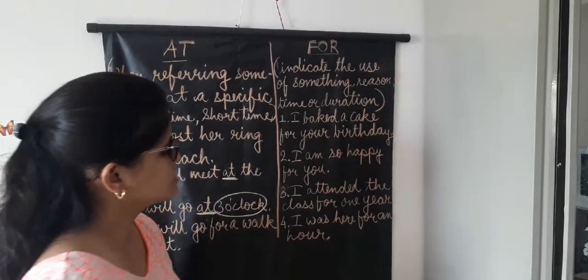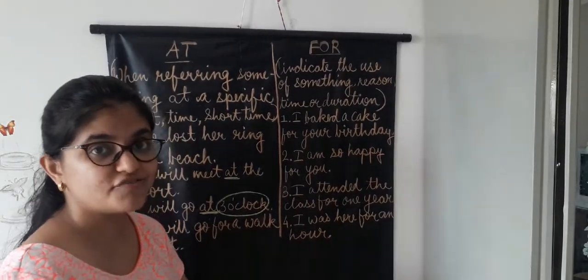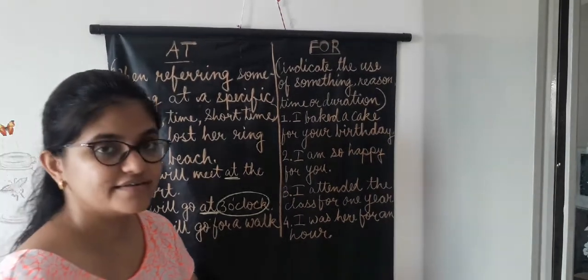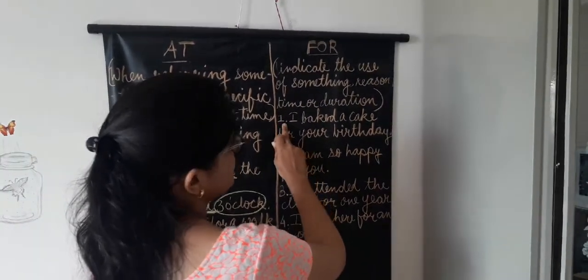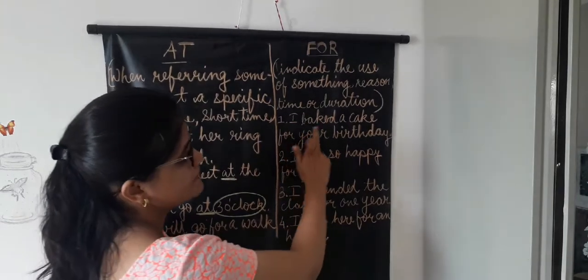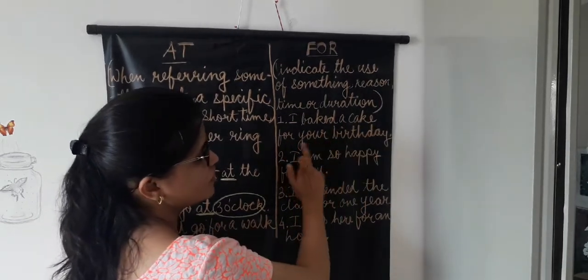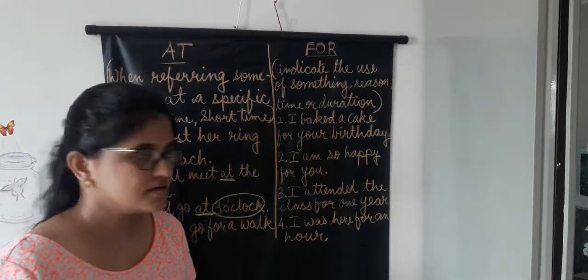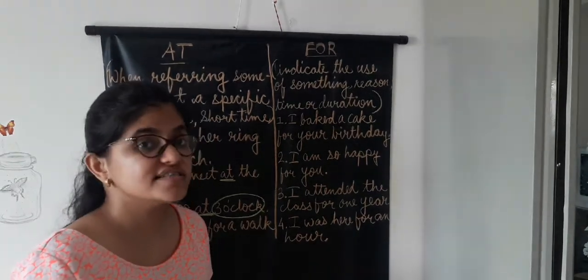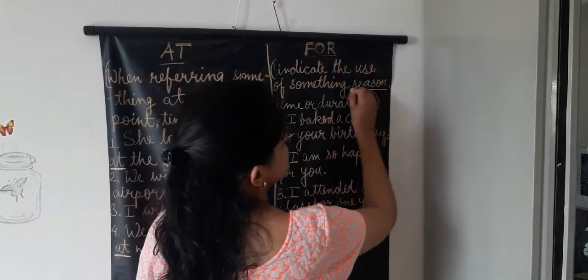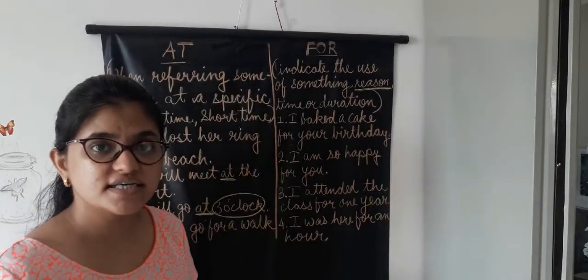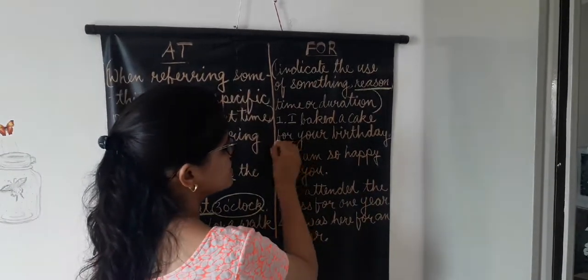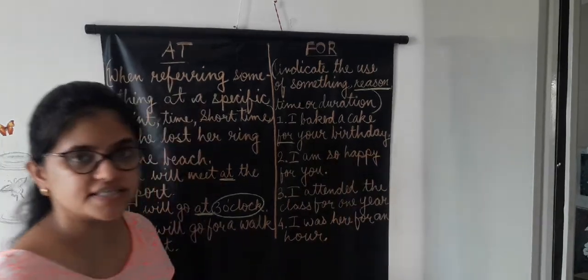Let us have a look. Sorry for this, it's just flying because of the hair. Okay. Number 1, I baked a cake for your birthday. I baked a cake. Why? What is the reason why I baked the cake? For your birthday.